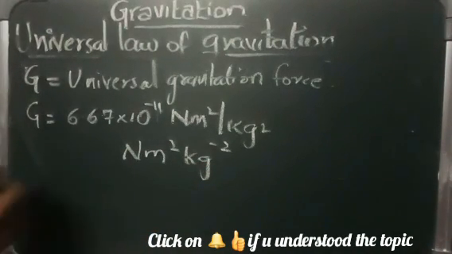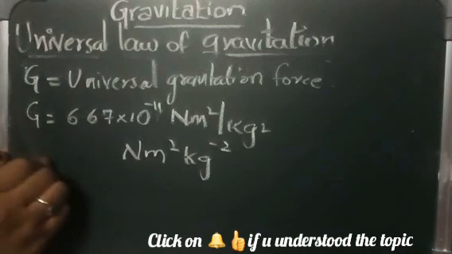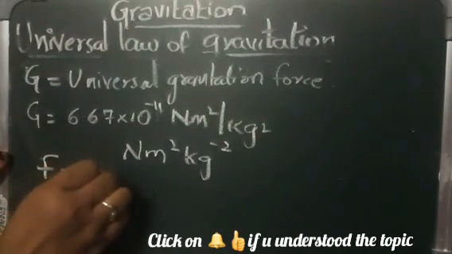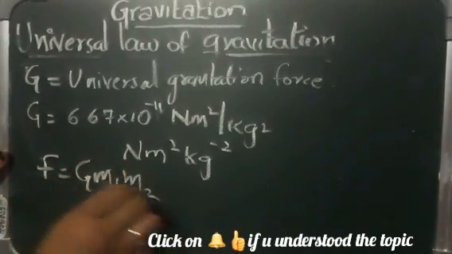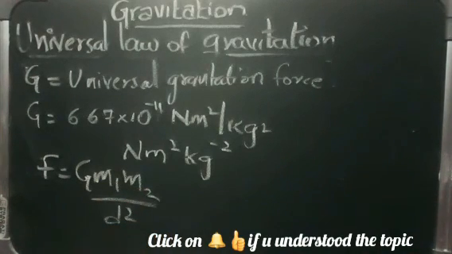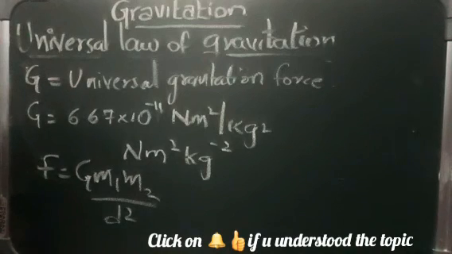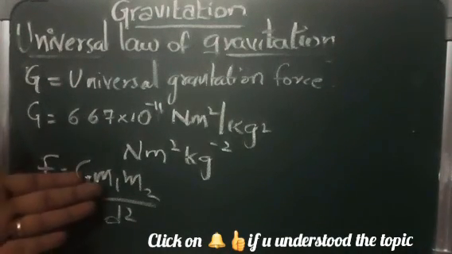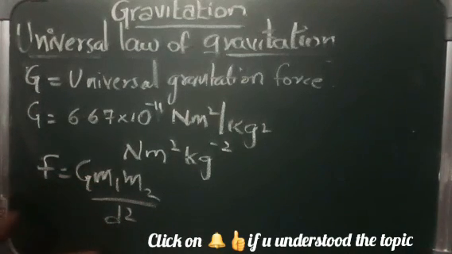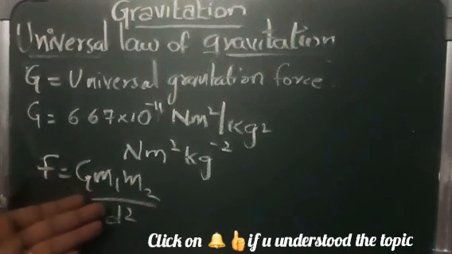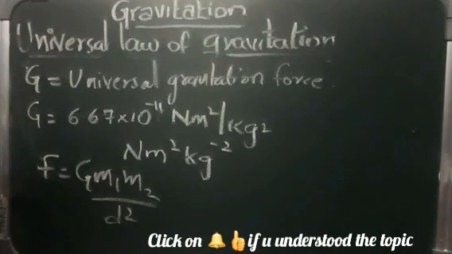Do remember the formula, F = G m1 m2 by d², or you can write it as r² also, it doesn't matter, because r is also measured as distance only, and d also is distance. In some books it is given as G m1 m2 by r², and in some books as G m1 m2 by d². So it doesn't matter, you can take it like that also.